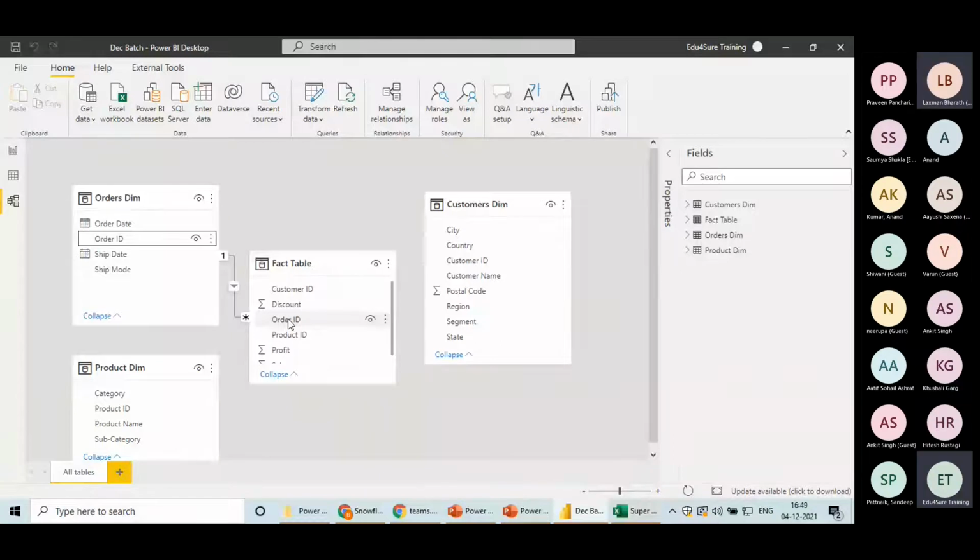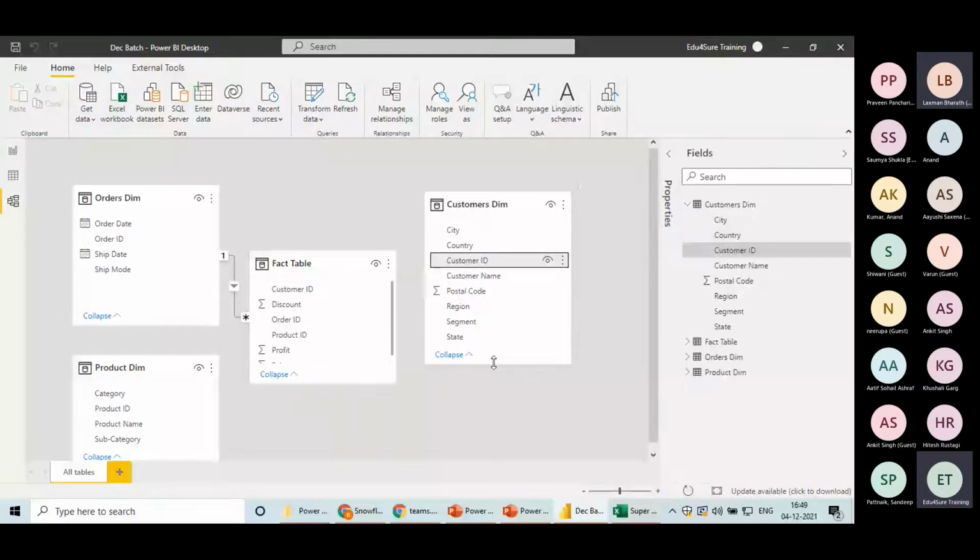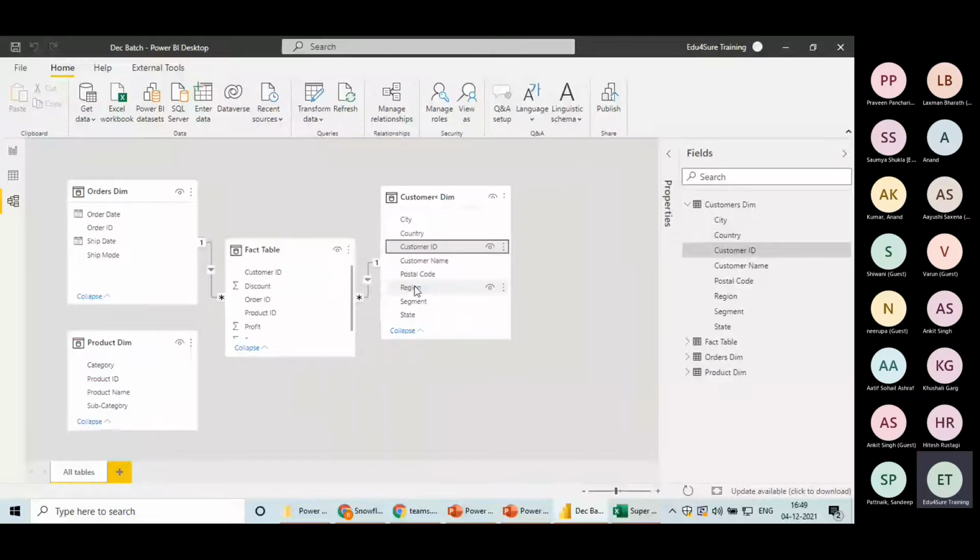Everyone clear with this concept? Yes. Similarly, we will create the relationship between these two and these two as well. Customer ID is the primary key for the customer table, so I will create the relationship on the basis of customer ID. Again, we have a one-to-many relationship, and the same for product ID to product ID, one-to-many. So this is a star schema.